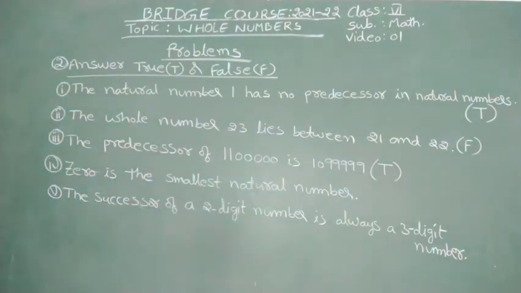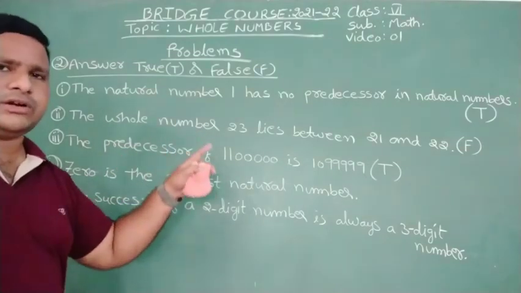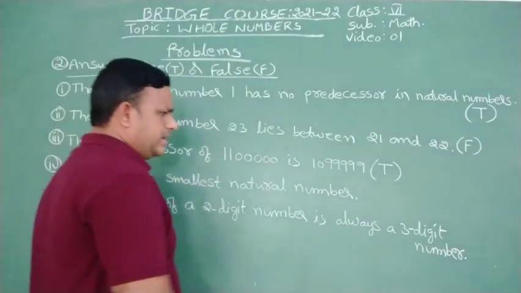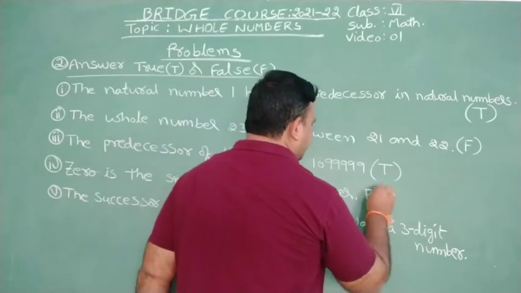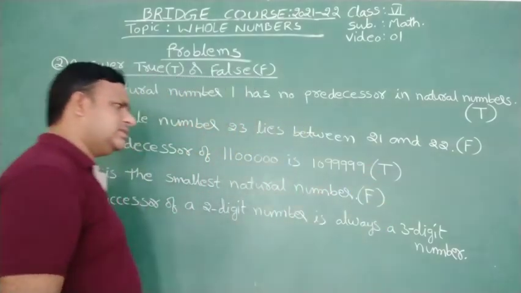Next, 0 is the smallest natural number. Is it true? No. 0 is the smallest whole number, not natural number. That's why this statement is a false statement.